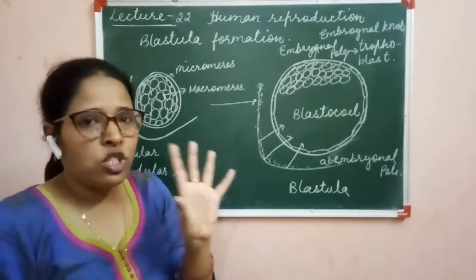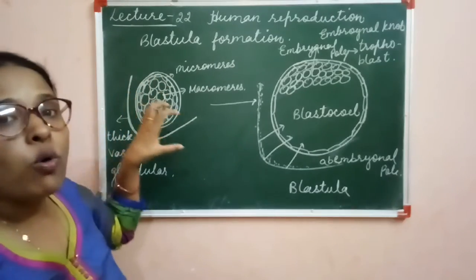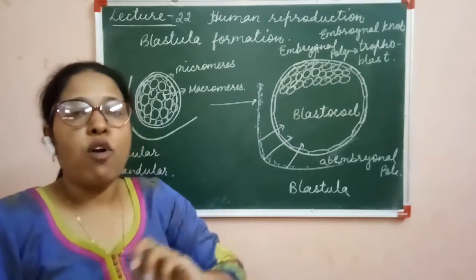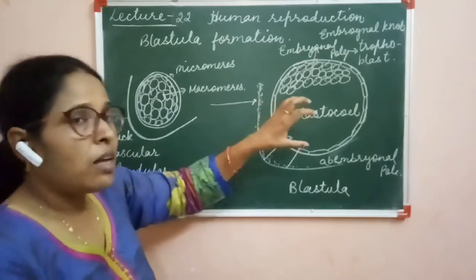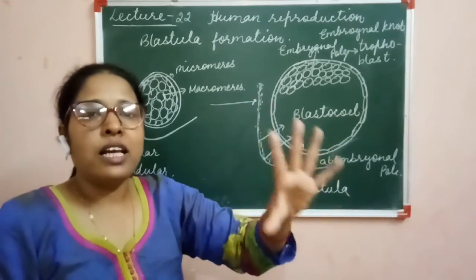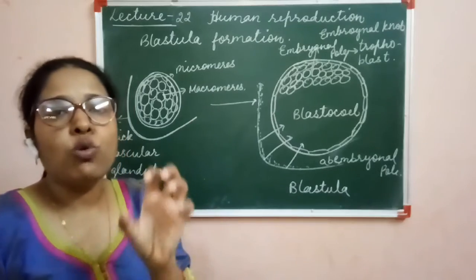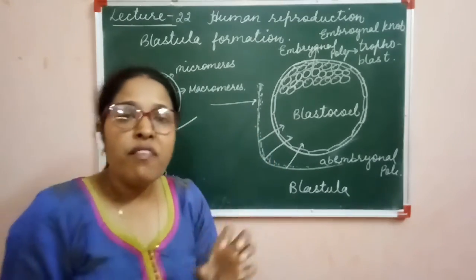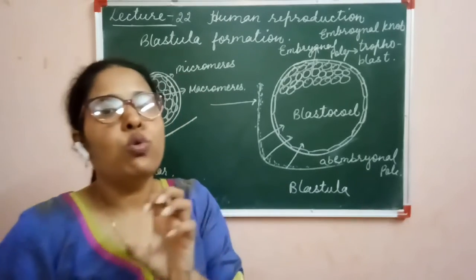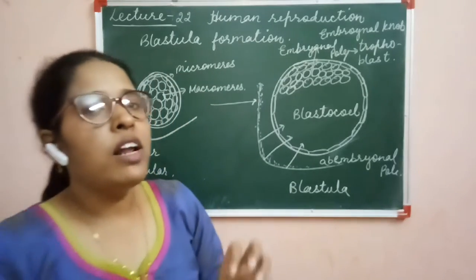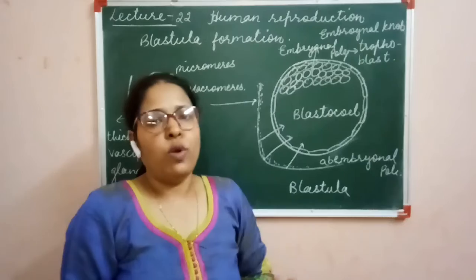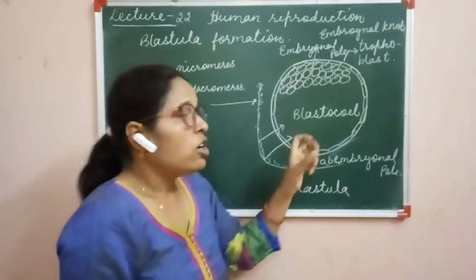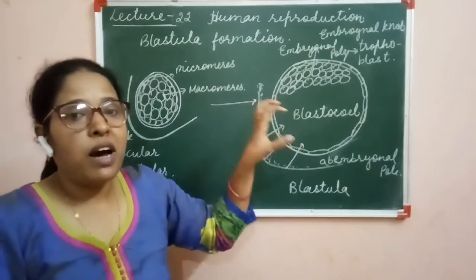The size is not increased till the morula is formed; only smaller and smaller cells are formed inside it. But at blastula formation, the size increases, and when the zona pellucida is lost, if this is divided into 2 parts, it will give rise to monozygotic twins. Otherwise, one fetus will develop. Clear? So this is the structure of a blastula.